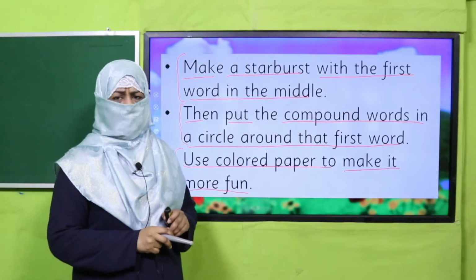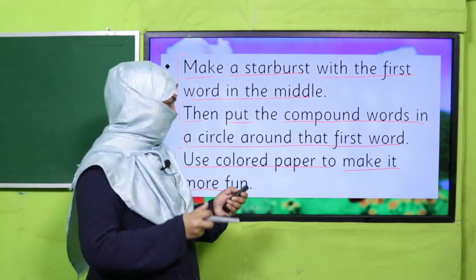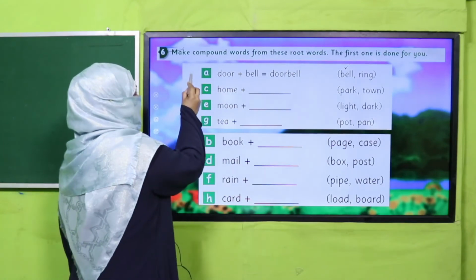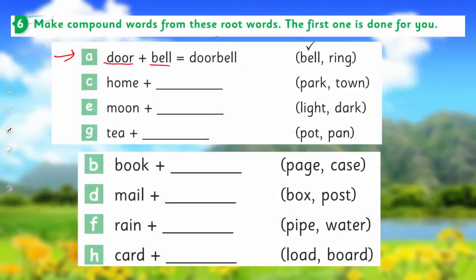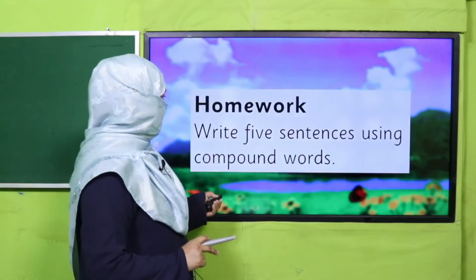Yes, my dear children, are you done with it? I hope you made a beautiful flower of compound words. Good job. So it's time to practice from your book. One example has been given, doorbell. The next is given here. You have to pick the correct word from here to make compound words for all these words. Okay, so pause the video, complete this exercise in your book, and then come back. Yes, my dear children, are you done with it? Good job. So it's time for your homework.